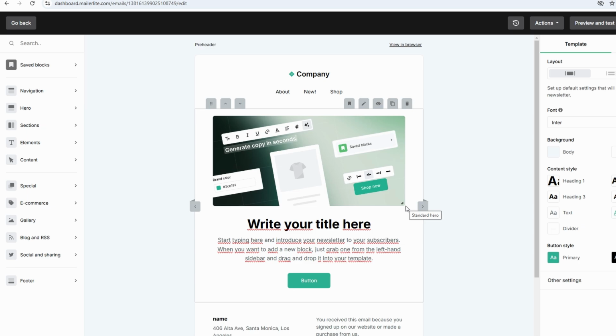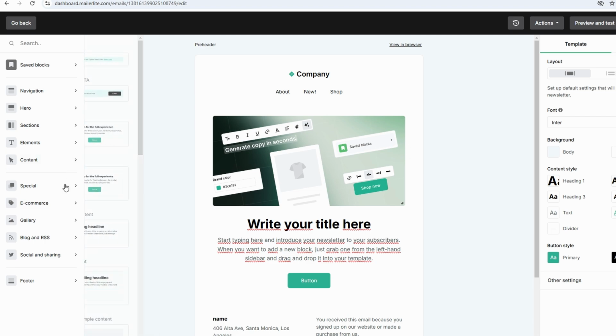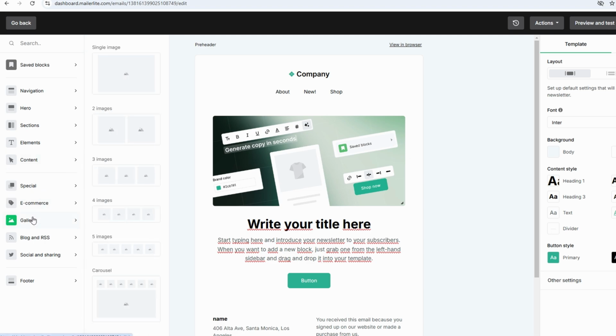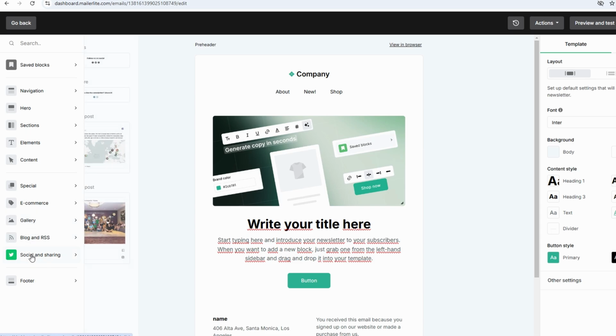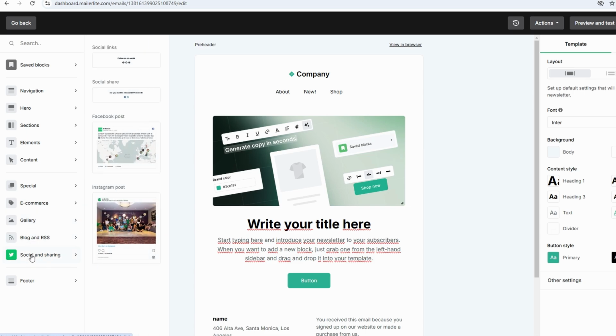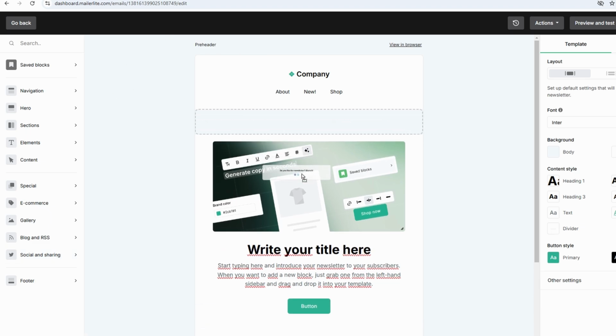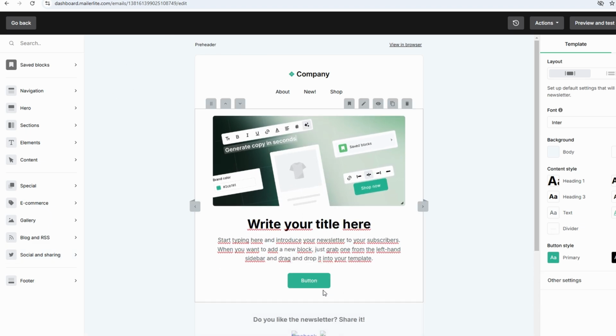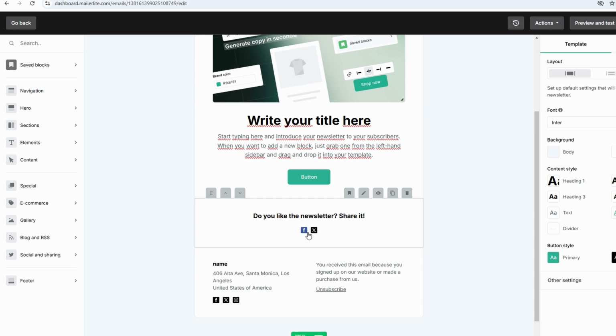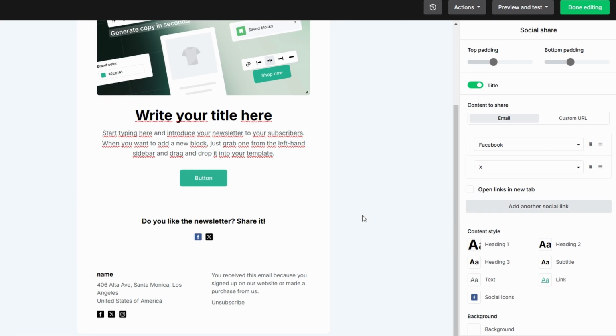Don't forget to add social media icons by using the social links block. Simply drag and drop the block, then link it to your social media pages, customizing the icon's style and color to align with your branding. These elements make your email dynamic and visually appealing while allowing you to deliver information in an engaging way. Whether it's a beautiful product gallery, an attention-grabbing video, or strategically placed social media links, these features ensure your email stands out in your audience's inbox.